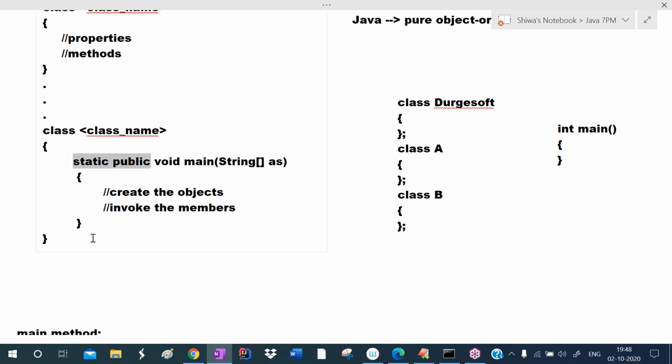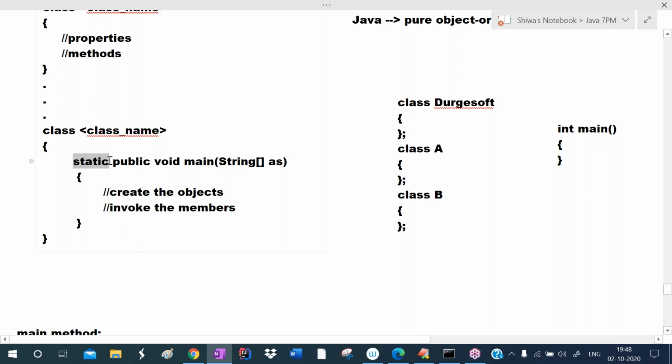Here void is the return type. In front of the method name, write the return type. In the parenthesis, write string array args. For public static, you can write static public also. No need to maintain the order, because those are the modifiers.